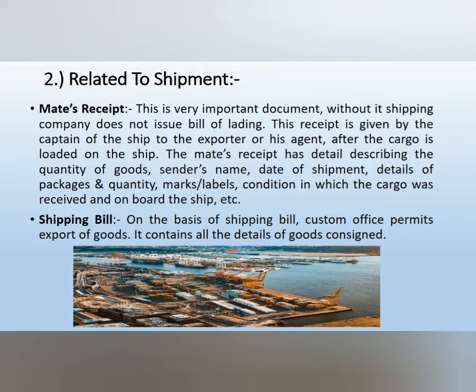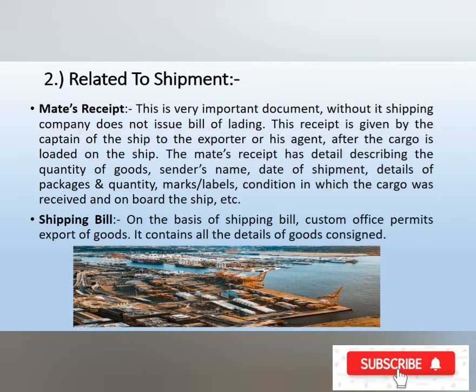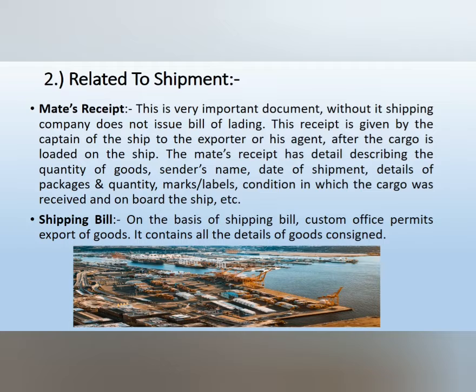On the basis of the shipping bill, the Custom Office permits export of goods. It contains all the details of goods consigned. As in the earlier documents, we have mentioned that full detail of cargo is required. It means the quality of goods, quantity of goods, sender's name, importer's name, date of shipment, details of packets, bundles, marks and labels on it, etc. All these details are also mentioned in the shipping bill.